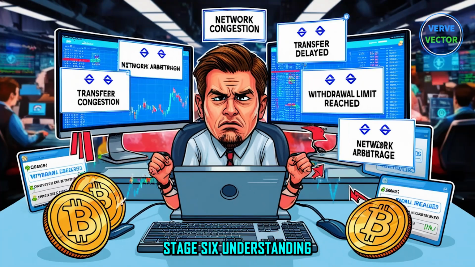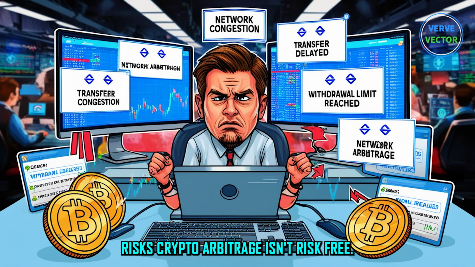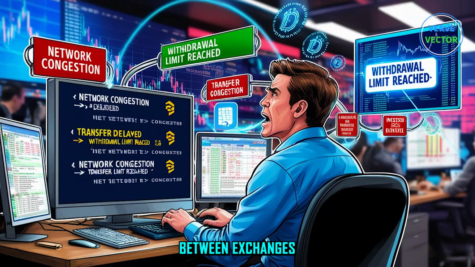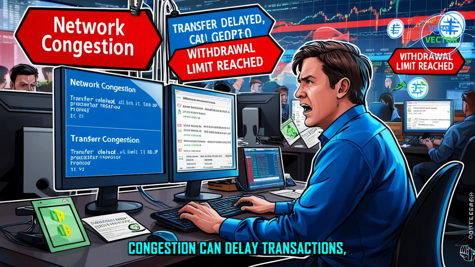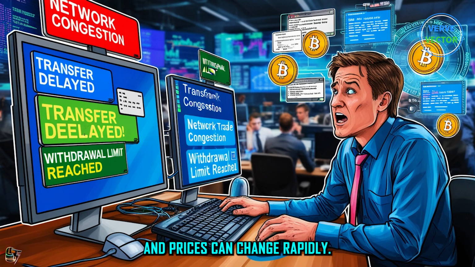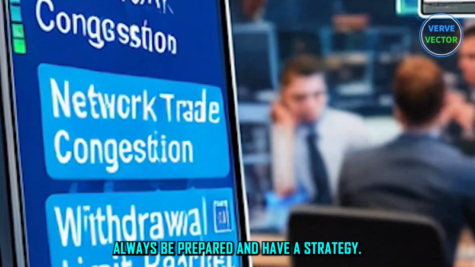Stage 6. Understanding risks. Crypto arbitrage isn't risk-free. Transfer fees between exchanges can eat into your profits. Network congestion can delay transactions, causing you to miss the price window. Some exchanges have withdrawal limits or slow trade processing, and prices can change rapidly. Always be prepared and have a strategy.